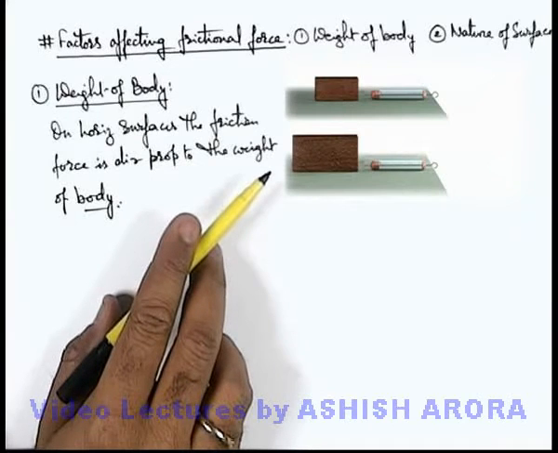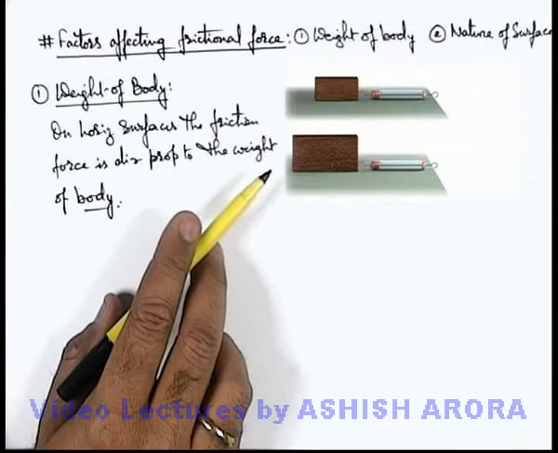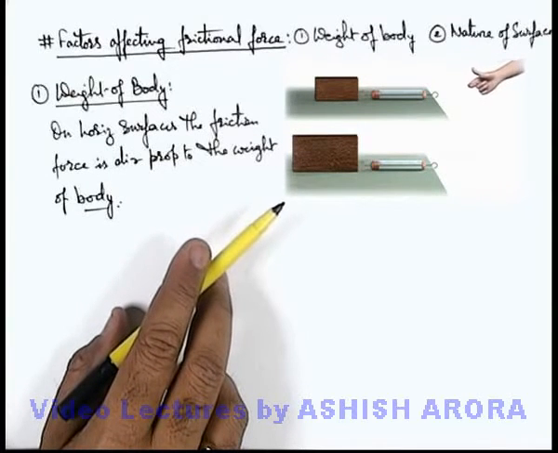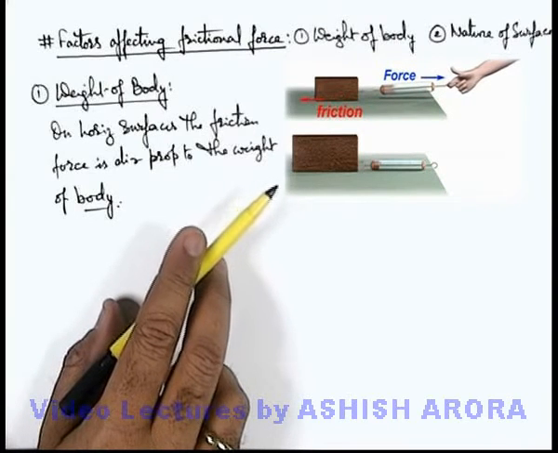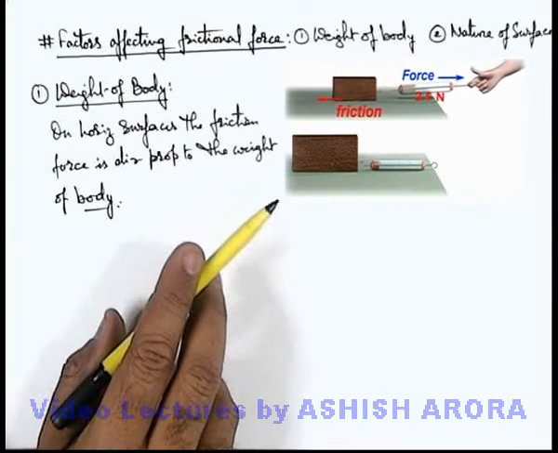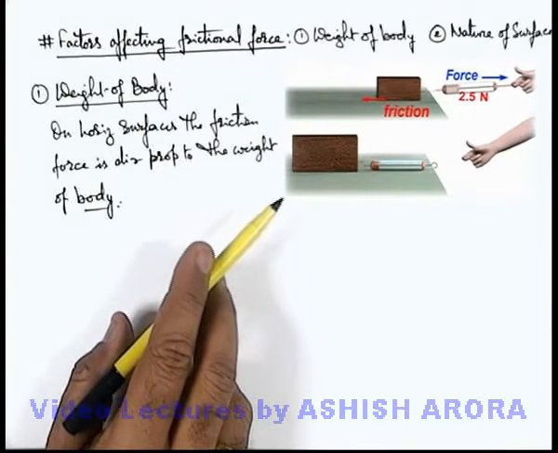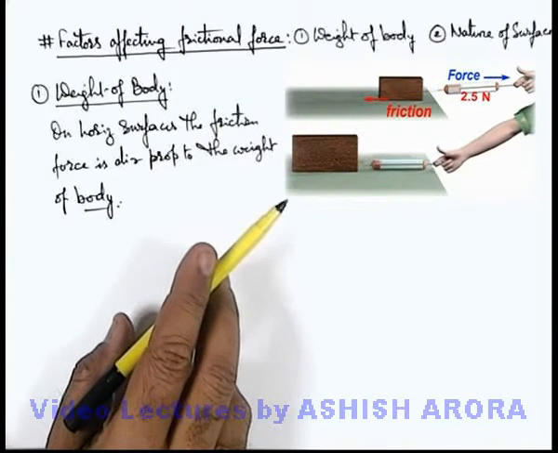The first one is a case when the body is relatively lighter, and the second one is for a body which is relatively heavier. Now if both are pulled with the help of a spring balance, you can see the first body starts sliding when the reading of the spring balance is less. That means the friction acting on the surface of the body is less when it starts sliding.